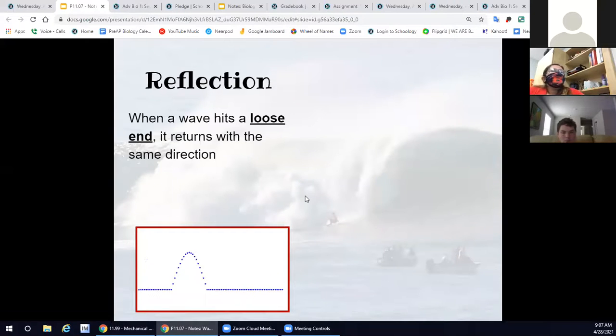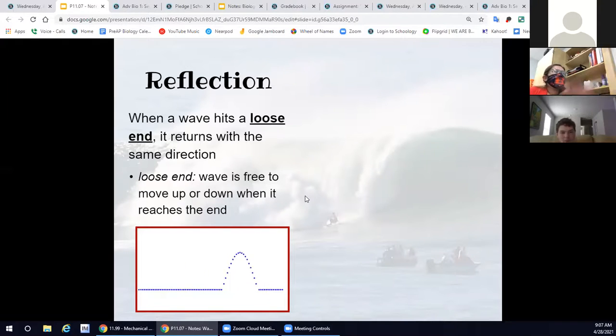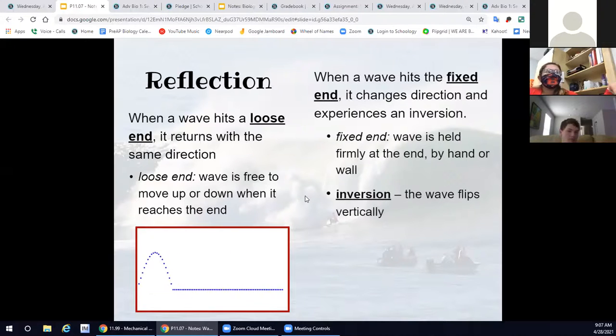So when a wave hits a loose end, it's going to return in the same direction. This can be whenever a wave is moving and it's free to move up and down. So this is just a rule of reflection, something you don't really need to know, but it's just a rule of how waves reflect. But most of the time, waves hit a fixed end. This is an end that cannot move up and down.